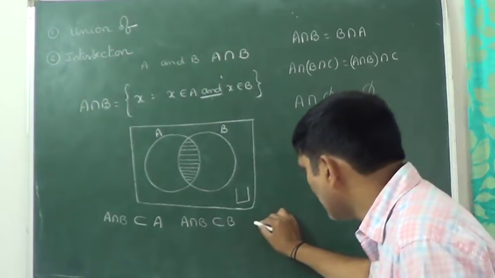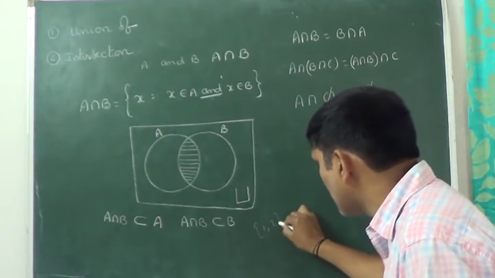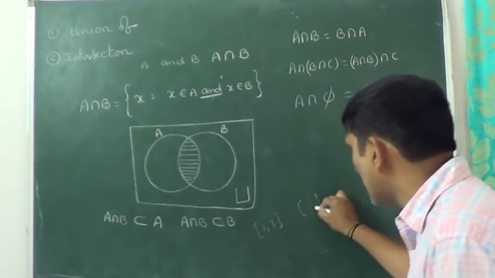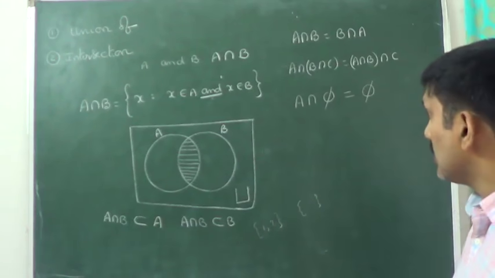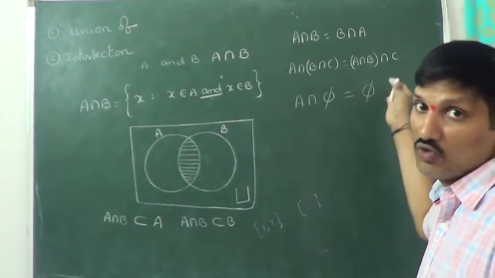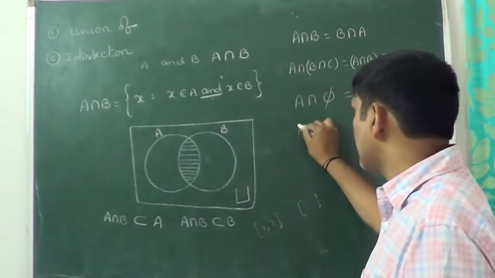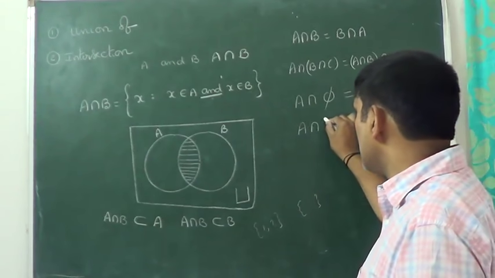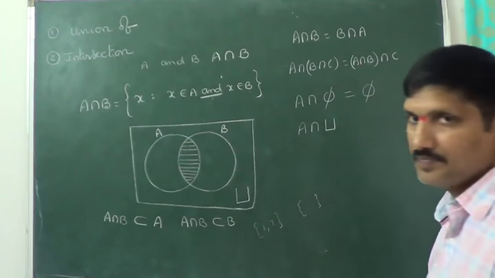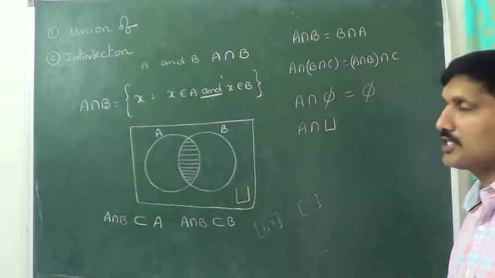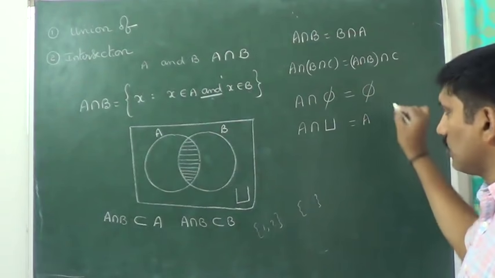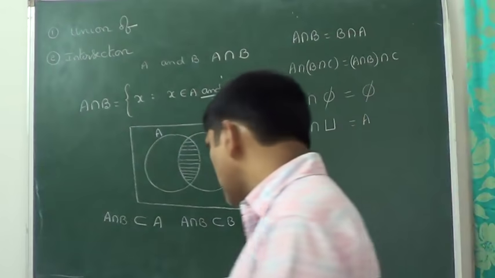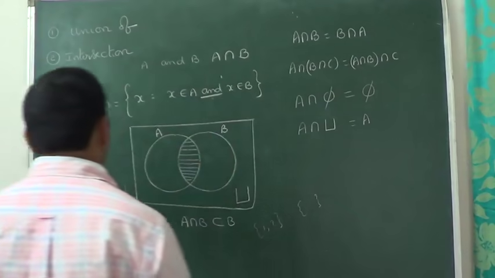Yes or no? If you take the example A is equal to 1, 2 and this is an empty set, what about the common elements in both? Nothing. That's why A intersection phi is equal to phi only. At the same time, A intersection universal set, we will get A only. So these are the properties of intersection of sets.